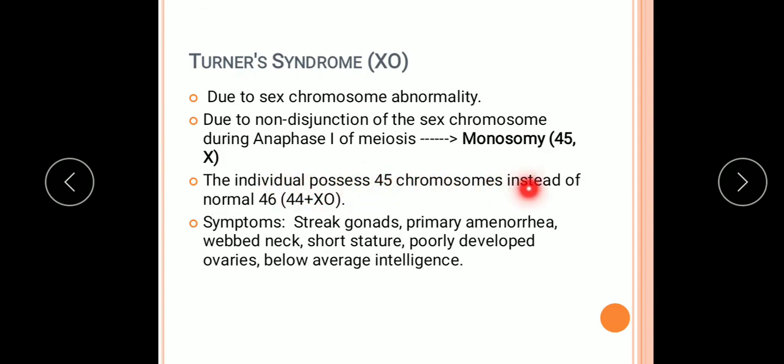The individual possesses 45 chromosomes instead of the normal 46. So the normal 46 is not present here. It is 44 plus X, only X chromosome, no Y, and no other X. Symptoms are streak gonads, primary amenorrhea, webbed neck, short stature, poorly developed ovaries, and below average intelligence.